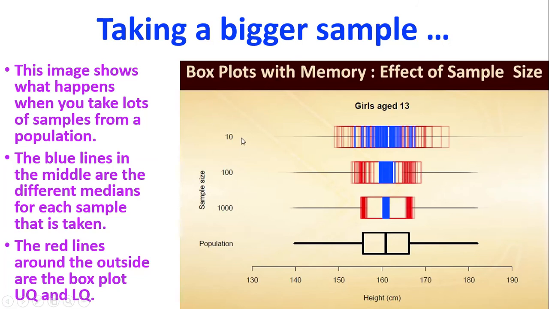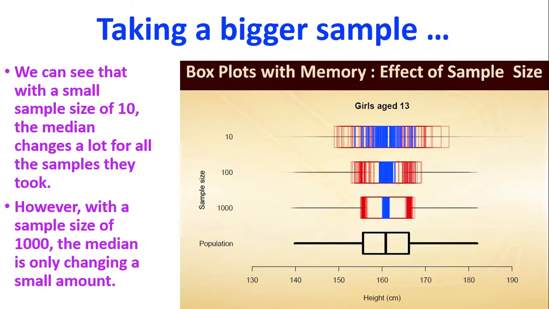If I look at the sample size of 10, now we've got a much wider spread here, and the blue lines are very much more spread out, as are the red lines. So we can see that with a sample size of 10, the median changes a lot. Sometimes the median is as low as about 155 centimetres. Sometimes that median is as high as 167 centimetres. So we can see there's quite a big range of values that when we take another sample of only 10 people, we can get quite a wide range.